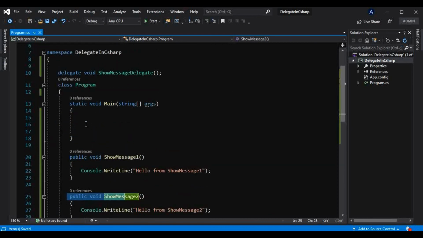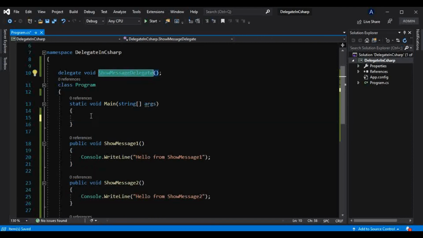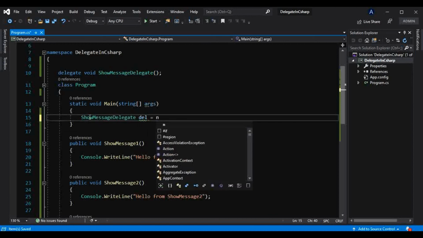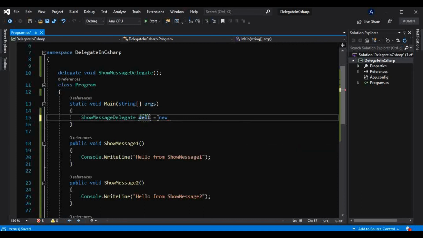Okay, so what I will do, I will create an instance of that delegate here, something like this. I will name that del1 equals new ShowMessageDelegate, and I will pass the first method's name here, something like this.